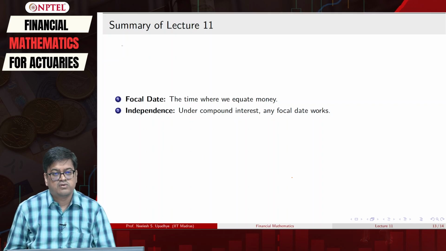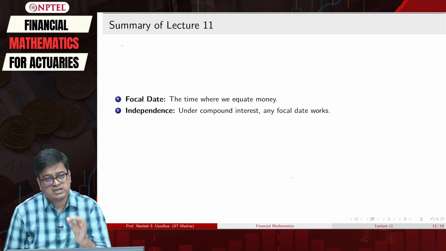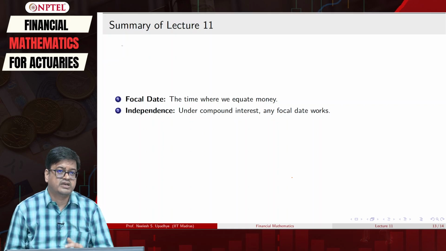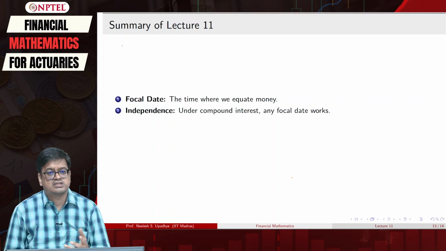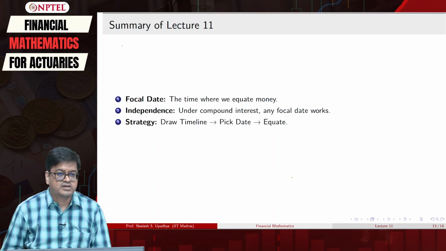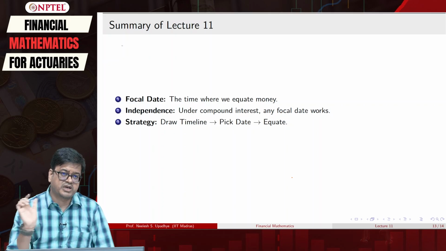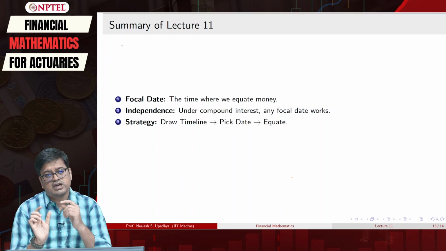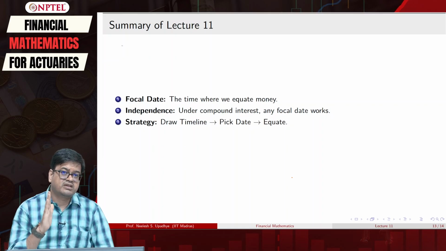Now, if everything works fine, that is, it is under compound interest so the focal date will work, and you are asked a problem, then the 3-step strategy is: first draw the timeline and put all the payments or inflows at their respective places, then pick the focal date.